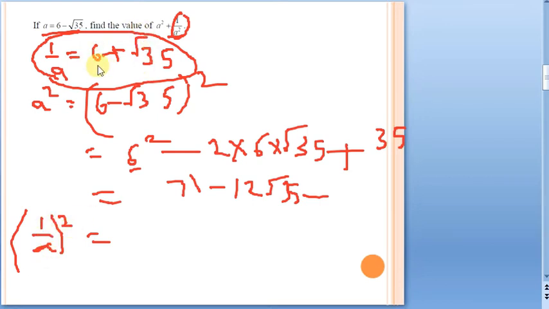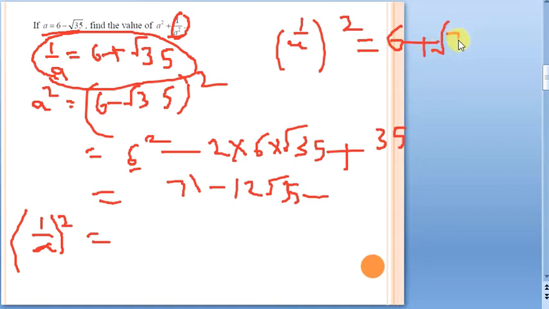We have 1 by a as 6 plus root 35, and we want the square of it. So what will we do? It is a plus b whole square. See here, 6 plus root 35, that means a plus b whole square. So 1 by a square is the same as 6 plus root 35 whole square. Root 35 whole square, remember. Now it is of the form a plus b whole square, so a square plus b square plus 2ab.